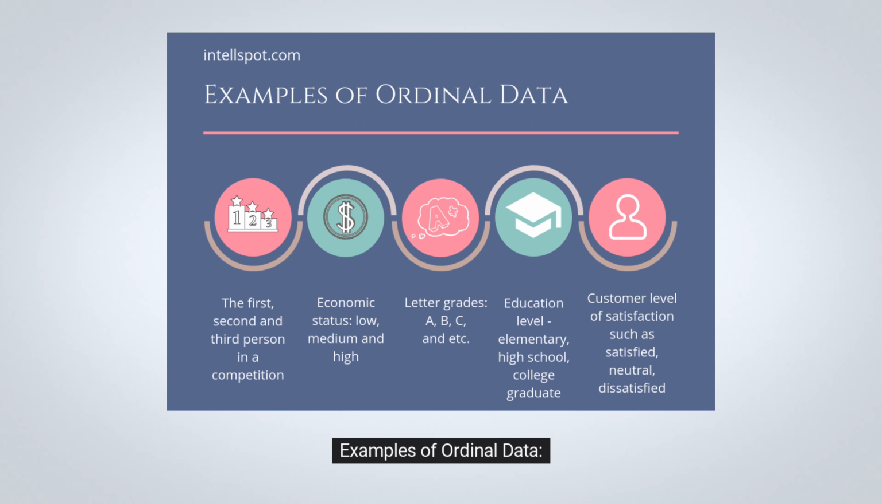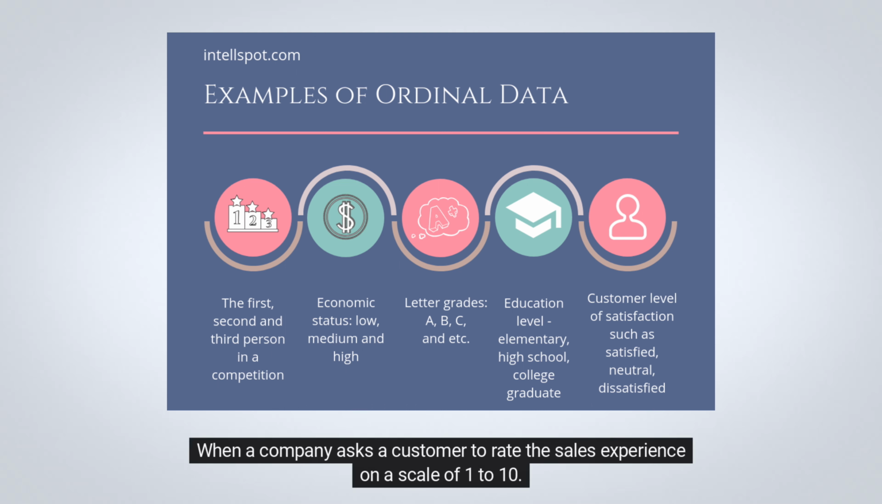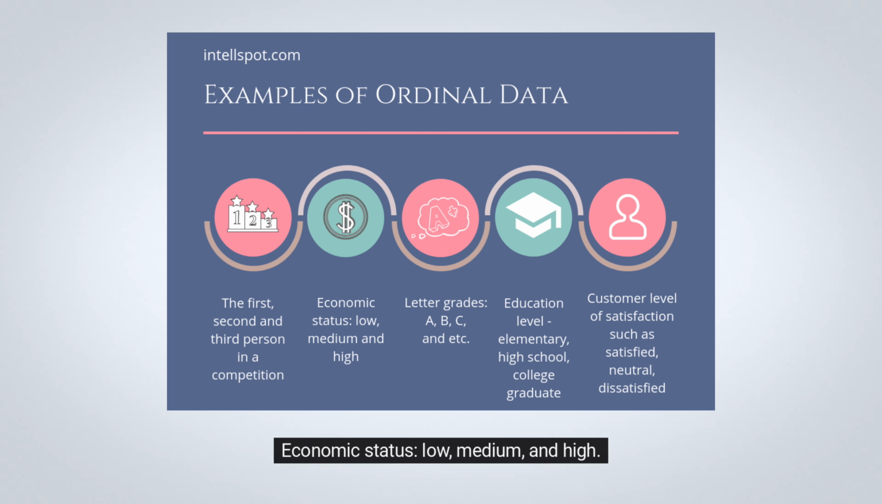Examples of ordinal data. The first, second, and third person in a competition. Letter grades, A, B, C, etc. When a company asks a customer to rate the sales experience on a scale of 1 to 10. Economic status, low, medium, and high.